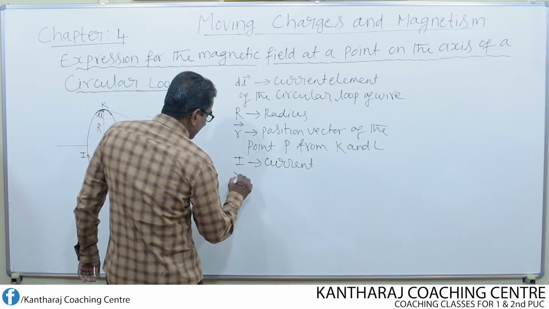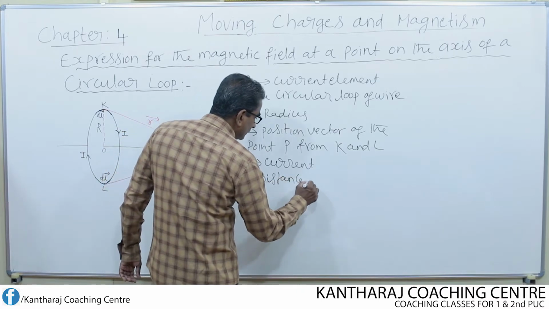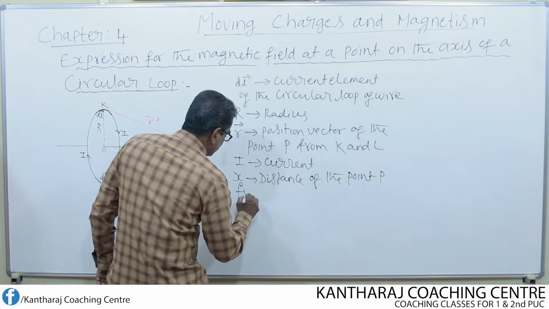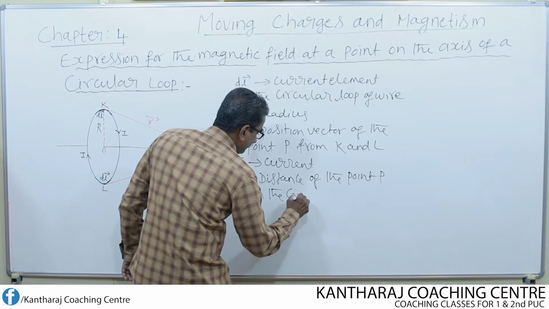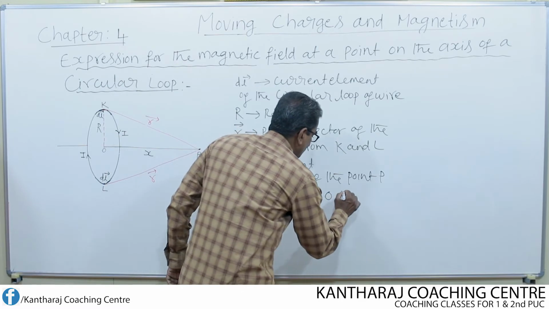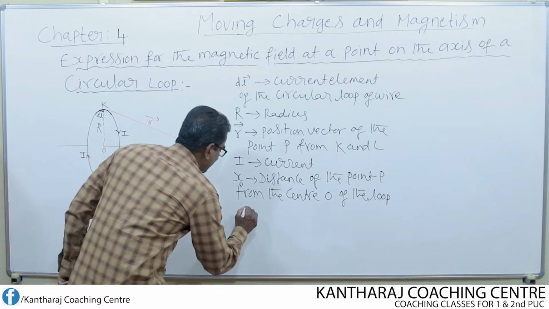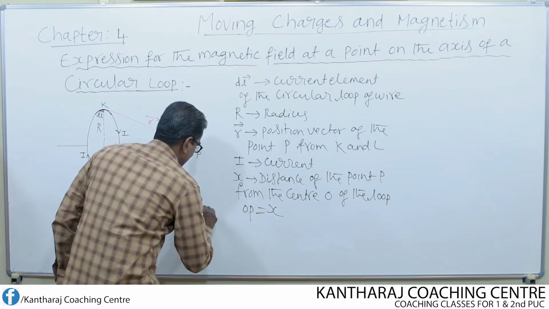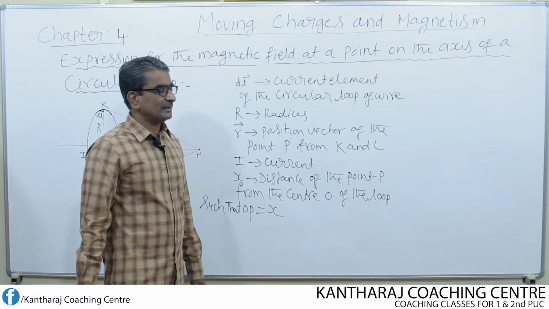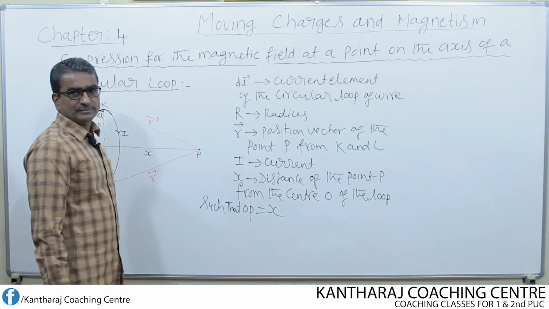Then x is nothing but the distance of the point P from the center O of the loop, such that OP is equal to x. Now, what is the magnetic field at the point P?